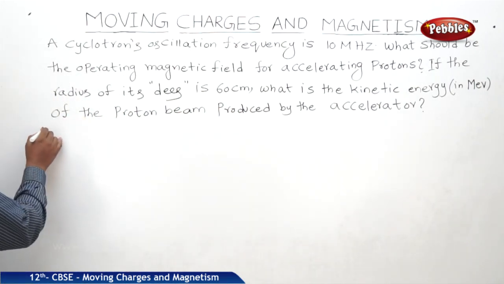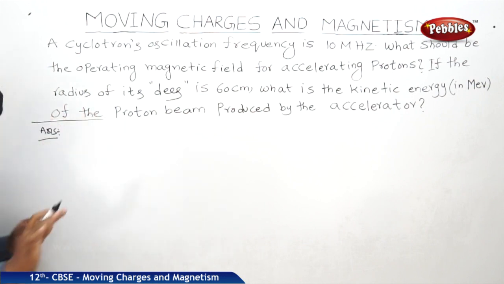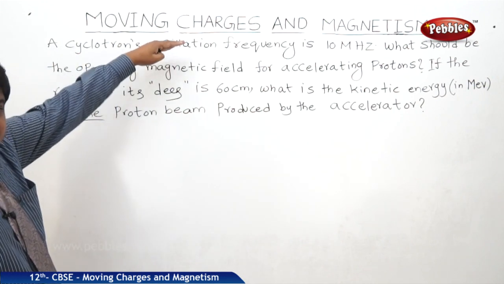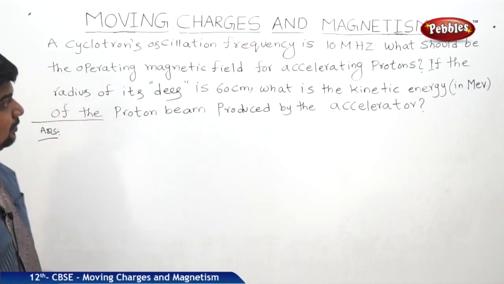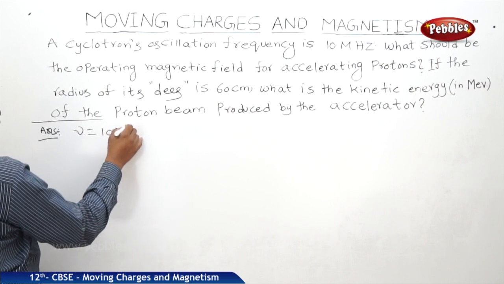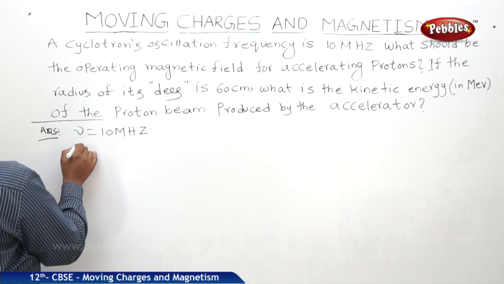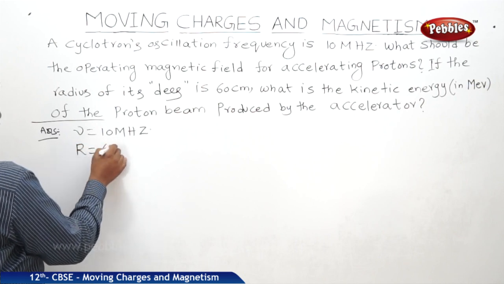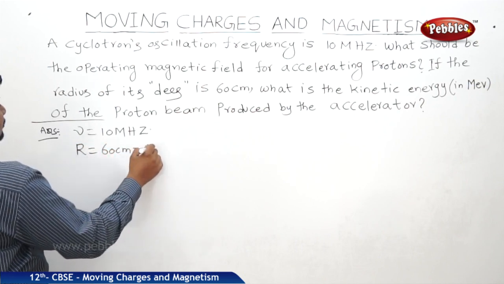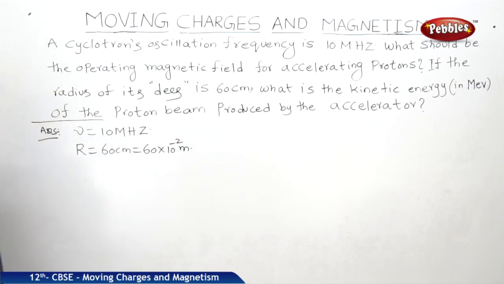Before starting the solution, as per our regular steps, we should write down the physical quantities present in the given problem. First, frequency 10 MHz. Next, radius 60 centimeters, which is nothing but 60 into 10 power minus 2 meters.